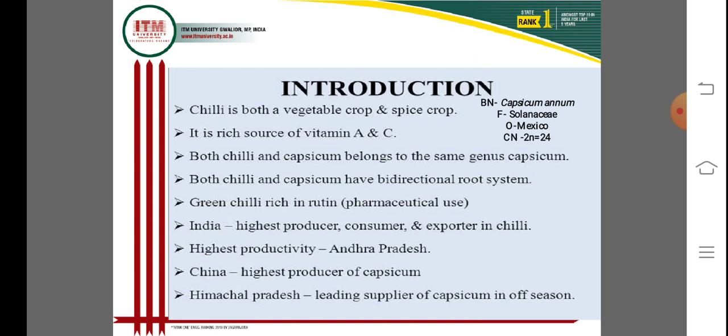India is the highest producer, consumer and exporter of chili in the world, and the highest productivity is in Andhra Pradesh. China is the highest producer of capsicum, and Himachal Pradesh is the leading supplier of capsicum in off-season vegetable production. Capsicum is a very important and leading crop in Himachal Pradesh for protected cultivation.